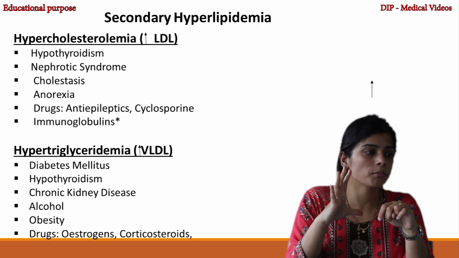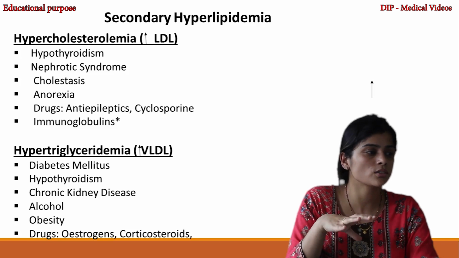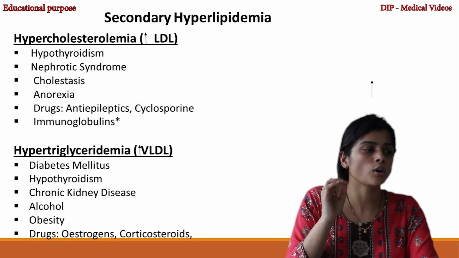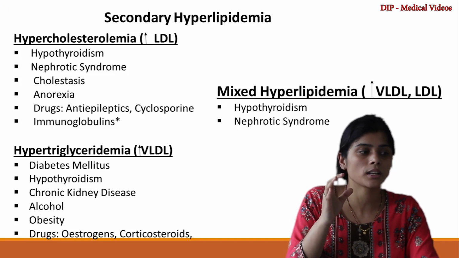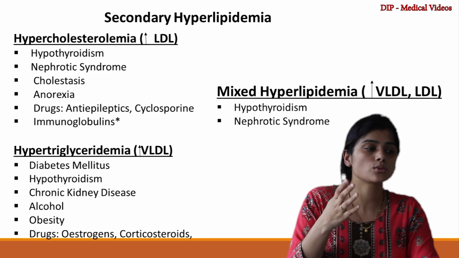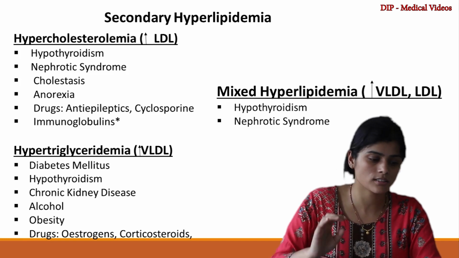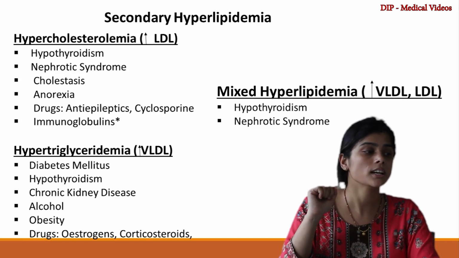So hypercholesterolemia occurs in nephrotic syndrome, in hypothyroidism, and also in patients taking drugs like anti-epileptics or cyclosporine. It can lead to increase in LDL, which is known as hypercholesterolemia.